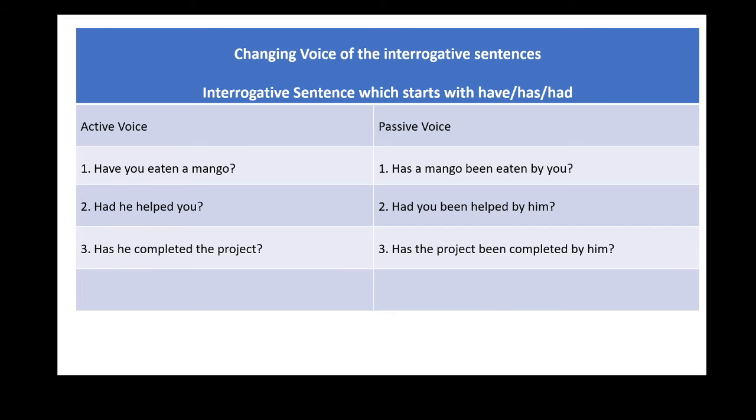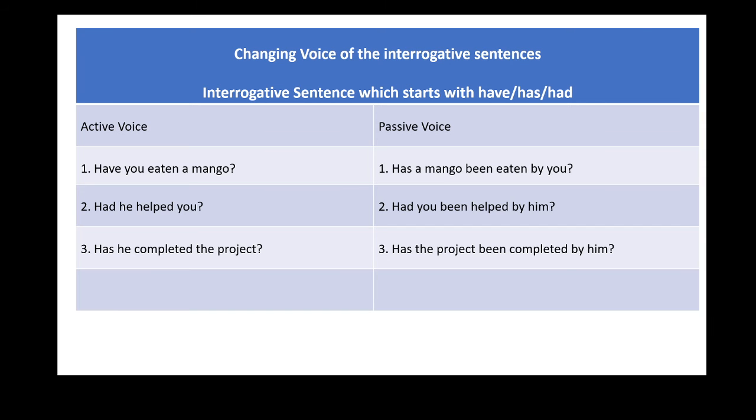Its assertive form will be, he had helped you. Its passive voice will be, you had been helped by him. And passive form of interrogative will be, had you been helped by him? Question mark.